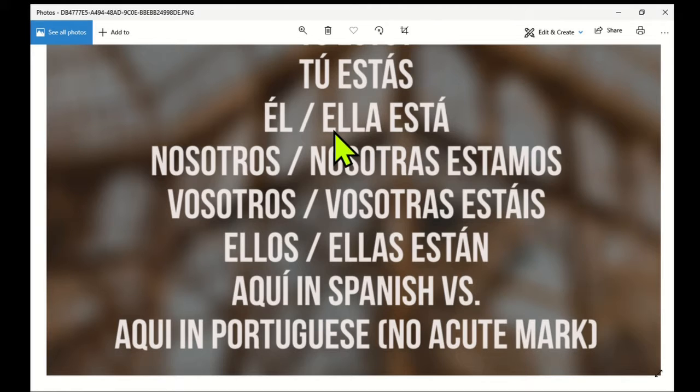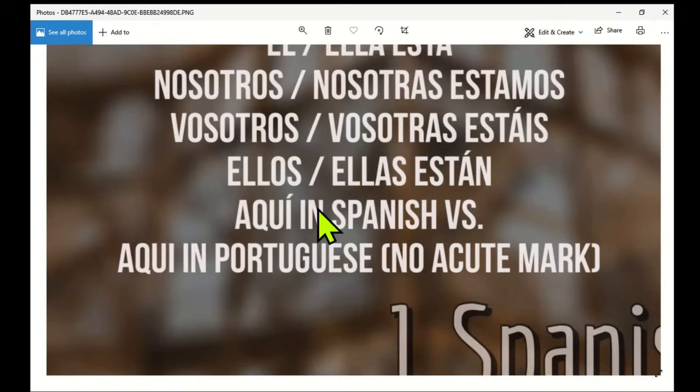Ella está. Not esta, but está. Okay? Nosotros, nosotras estamos. We are. We're all boys. Nosotros estamos. Nosotras estamos if we're all females.